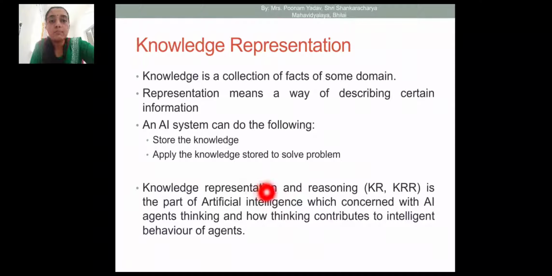knowledge representation and reasoning, is the part of artificial intelligence which is concerned with AI agent thinking and how thinking contributes to intelligent behavior of the agent. Okay, so it helps the AI agent in thinking and how thinking contributes to intelligent behavior. Okay, it improves the intelligent behavior of the agent, as human-like intelligence.